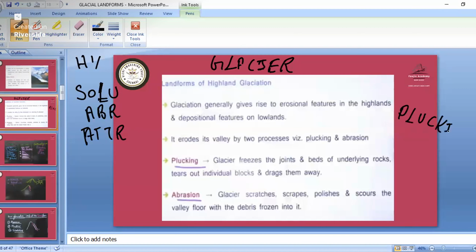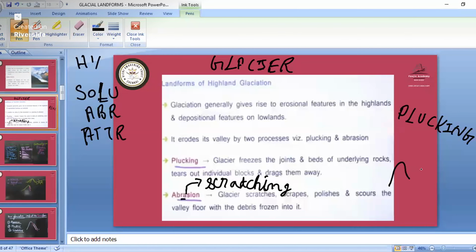Plucking we have, then we have abrasion. Plucking and abrasion are the two processes, but in this there is one more type, that is scratching. So here you should know the concept. So what is plucking?